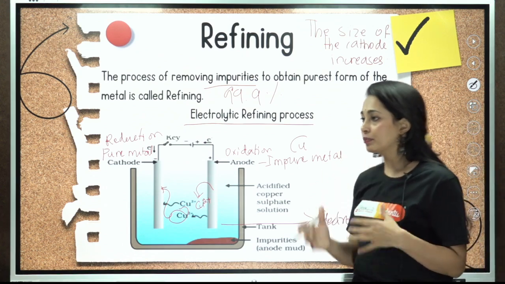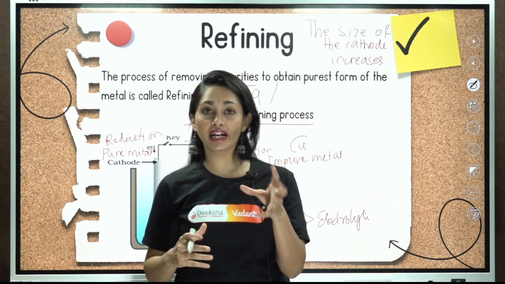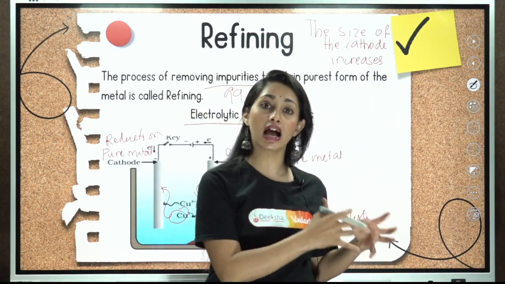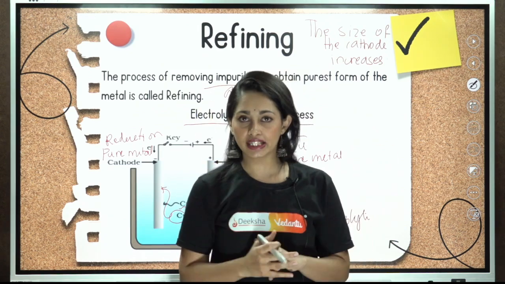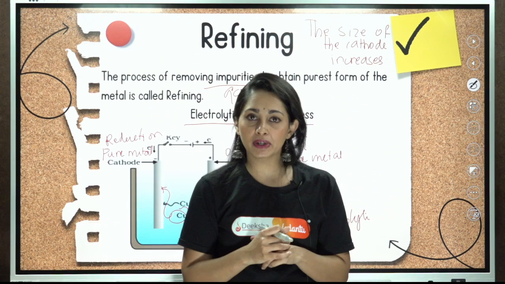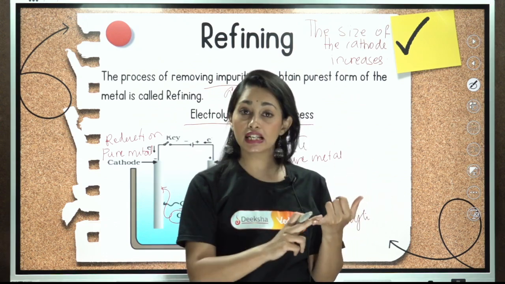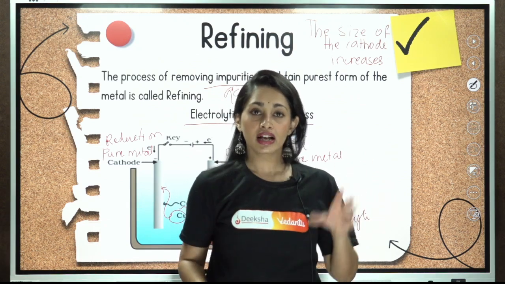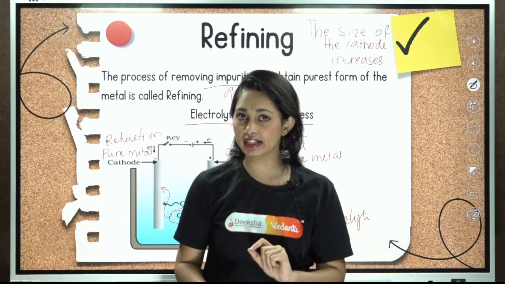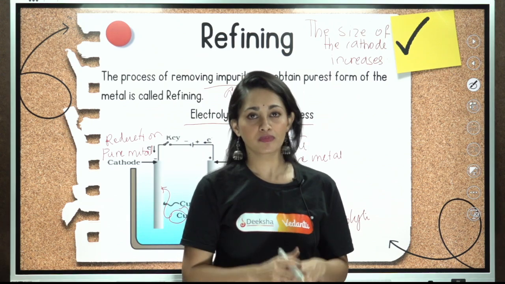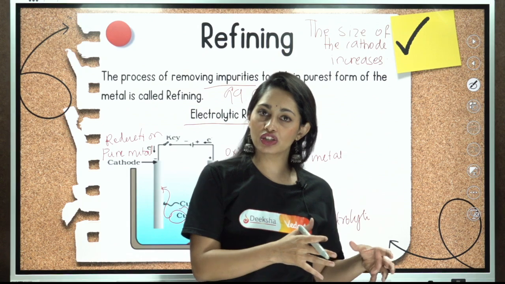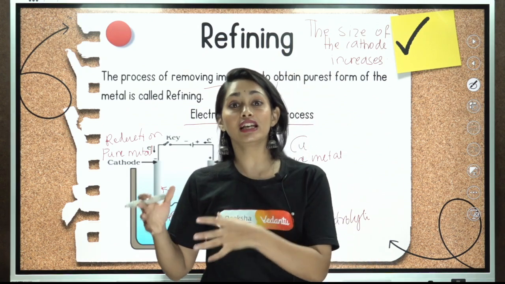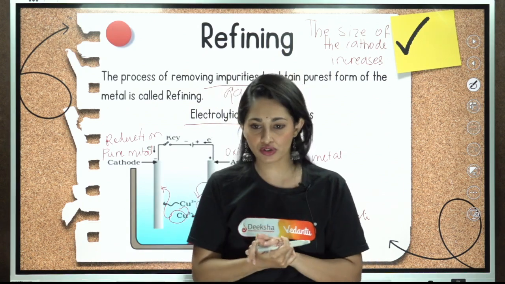So we employ various processes in order to reduce. It depends solely on the reactivity of the respective metal. For highly reactive metals, electrolytic reduction. For moderately reactive metals, we are going to use calcination and roasting depending upon the ore. Calcination is for carbonated and hydrated ore, roasting for sulfide ore. Roasting is heating the ore in excess of oxygen. Calcination is heating the ore in limited supply or absence of oxygen.